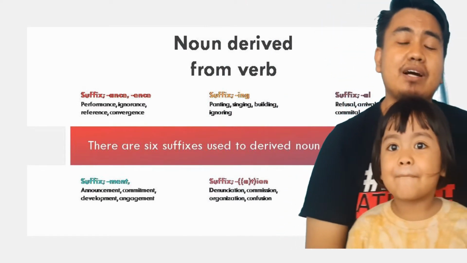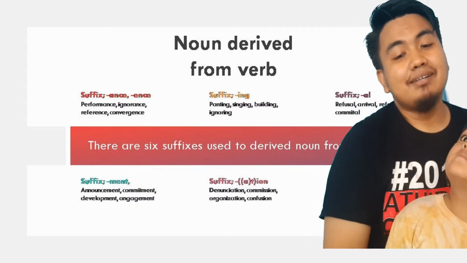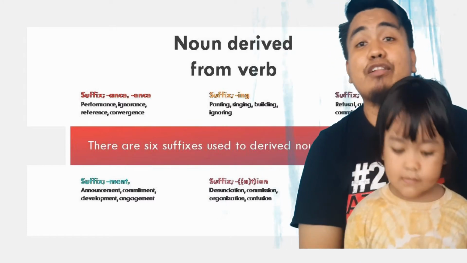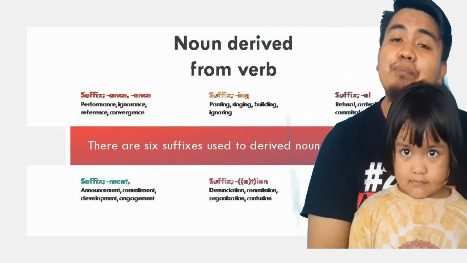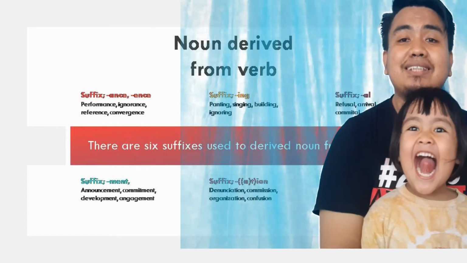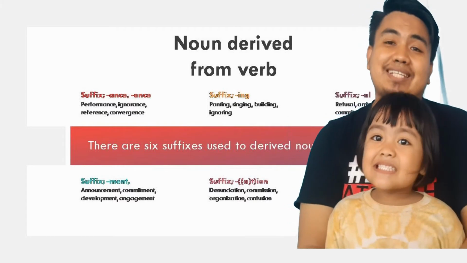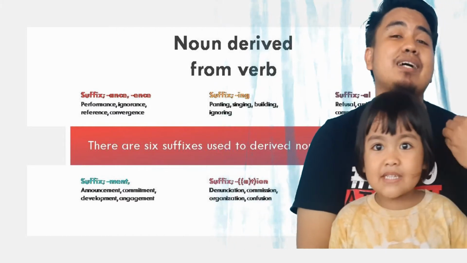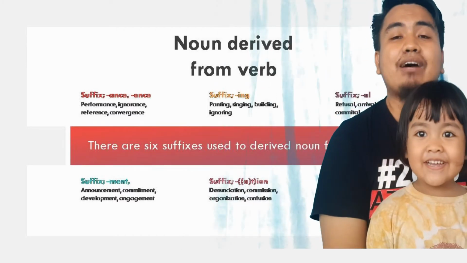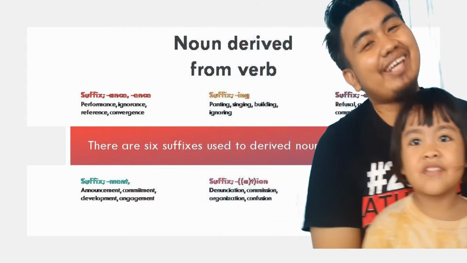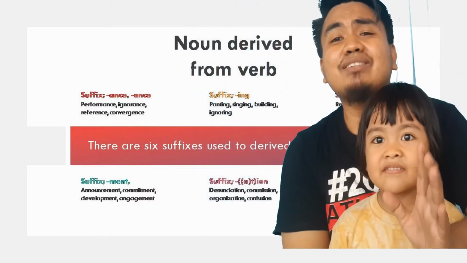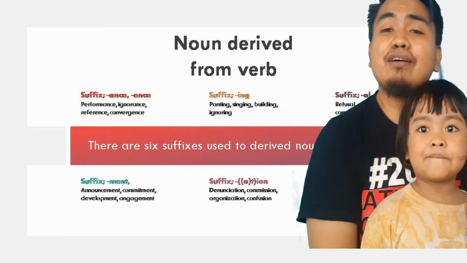For example, the word that using that form from the verb form nouns, derived nouns is announce. Sometimes this is the verb, the announce, to be announcement. Okay, so announcement is a noun here, derived from the verb announce.